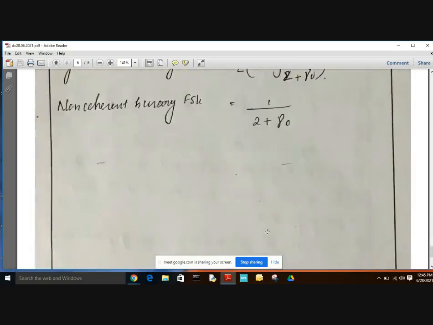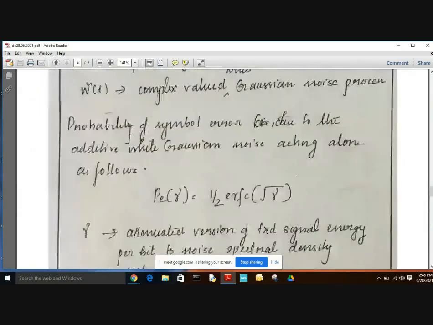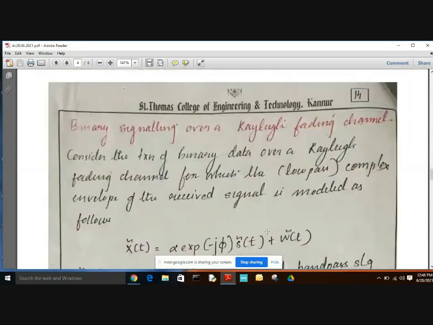So this is the binary signaling scheme, or binary signaling over a Rayleigh fading channel. Here we are considering the transmission of binary data over a Rayleigh fading channel. Rayleigh distribution, we all know, arises when the transmitter and receiver have no line of sight path between them.